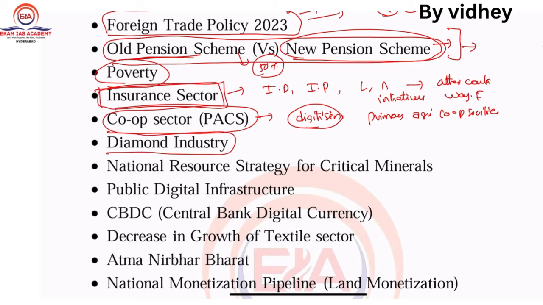Diamond industry, very very very important for this. Because of lab-grown diamonds, Surat is the hub, right? You people know. So just see what its issues are, from the different dimensions: what are the benefits, and what are the suggestions you can give.